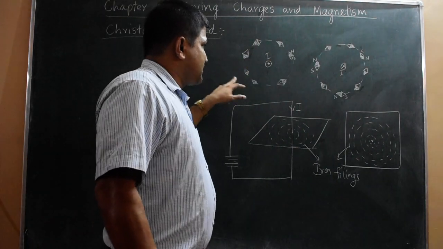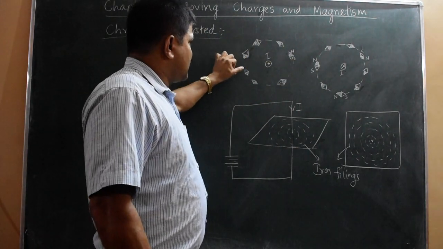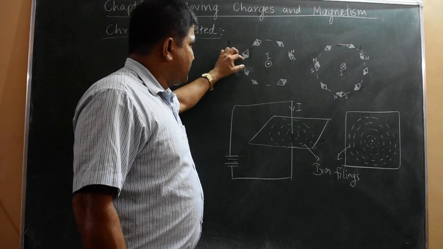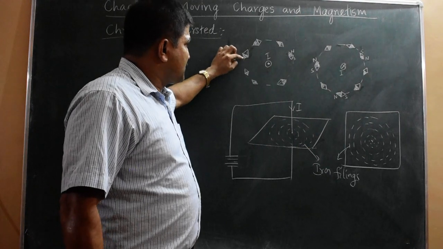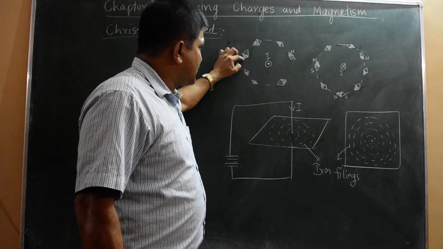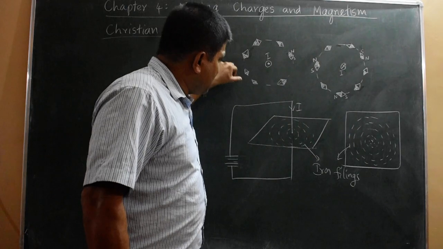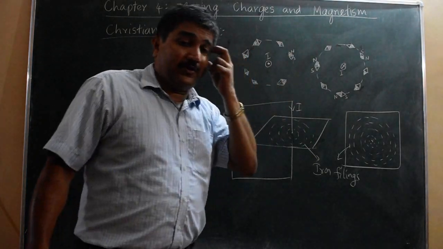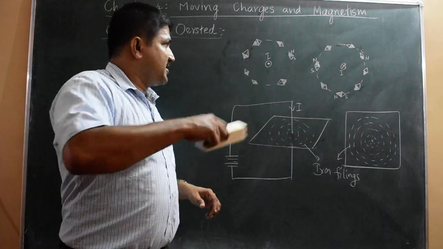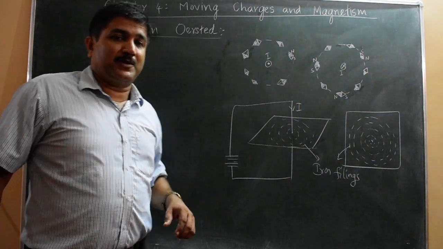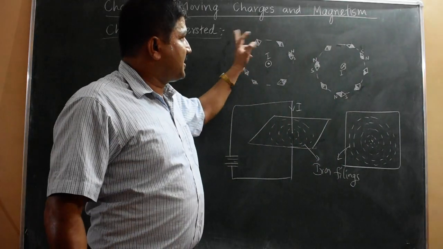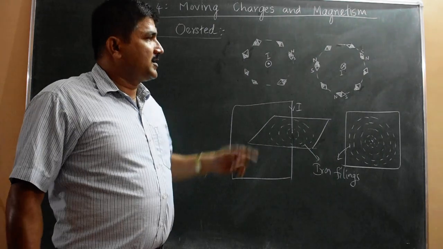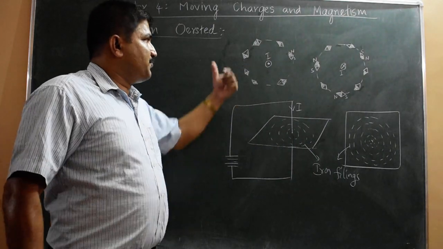So he traced along the circular path. The needle was shown continuously. Once he put the needle, he marked the points. Next he put the needle and marked the points. The next time he brought it here, and south was showing here, north here. So continuously he kept on placing the needle. He drew that, and he found that it is a circular path. So that is the actual path, and that path is the magnetic field line, and that is the magnetic field produced by the current which is flowing in the conductor perpendicular to the board.